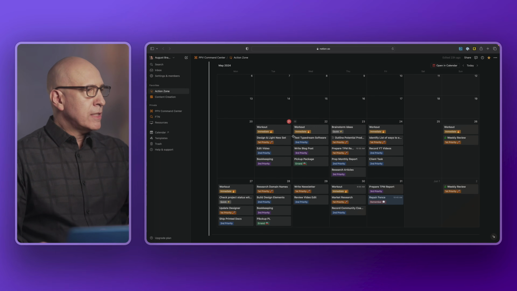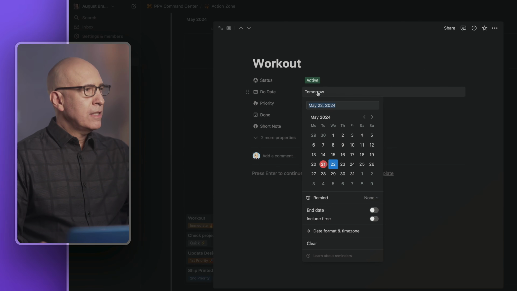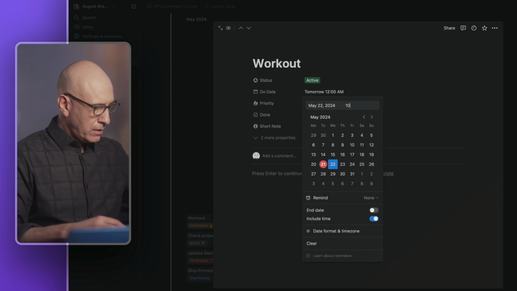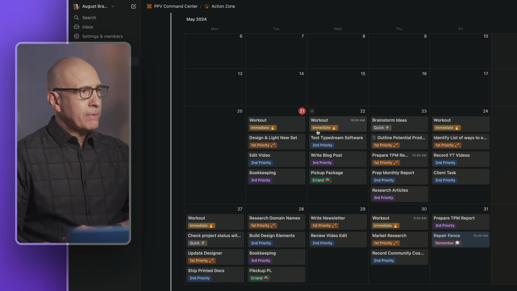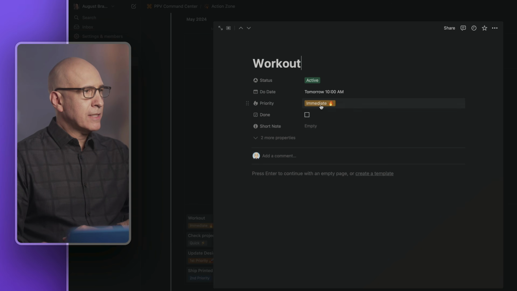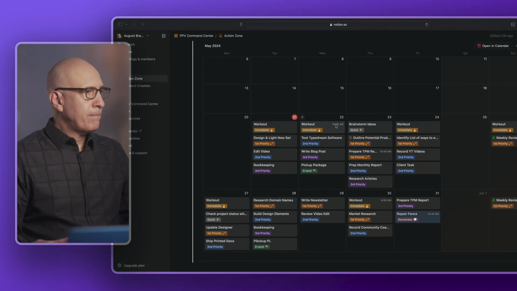And let's say one of these actually has a scheduled time. So let's not only give it a date, but let's give it a time, because this will be relevant for our calendar. So now we've got one item. Typically in PPV, you would actually make that scheduled as a priority, but let's just, for the sake of showing the integration with the calendar, leave it there, but have it at 10 a.m.